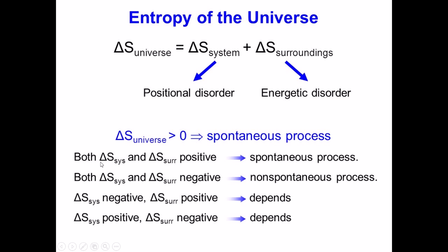If both values are positive, then of course delta S of the universe is positive, and it'd be spontaneous. If both are negative, we have to get a negative value, then delta S of the universe would be non-spontaneous. If one's negative and the other's positive, we then have to look at the larger value.